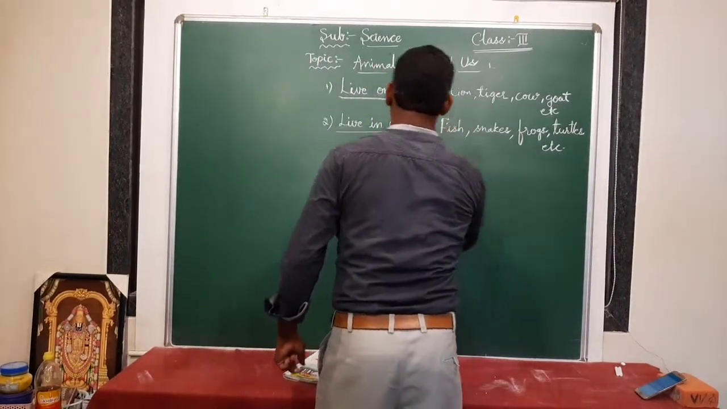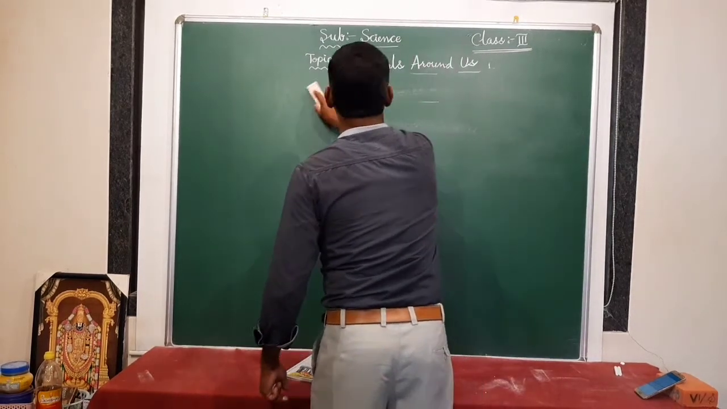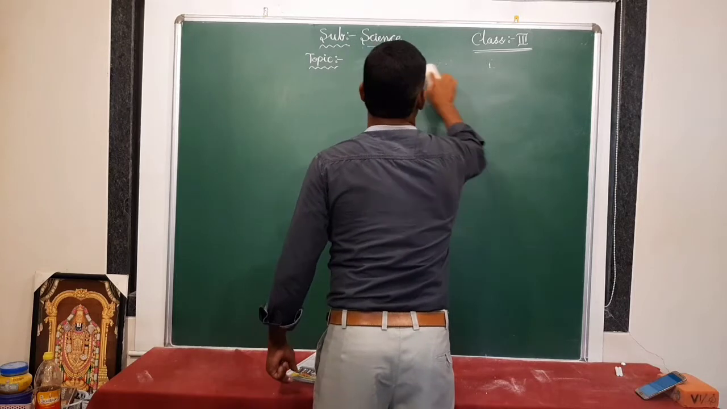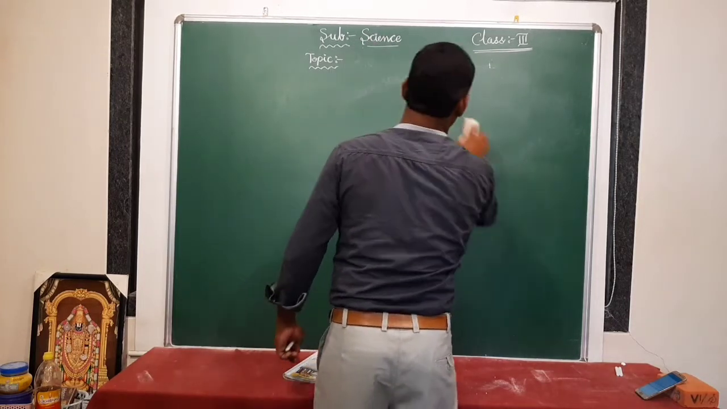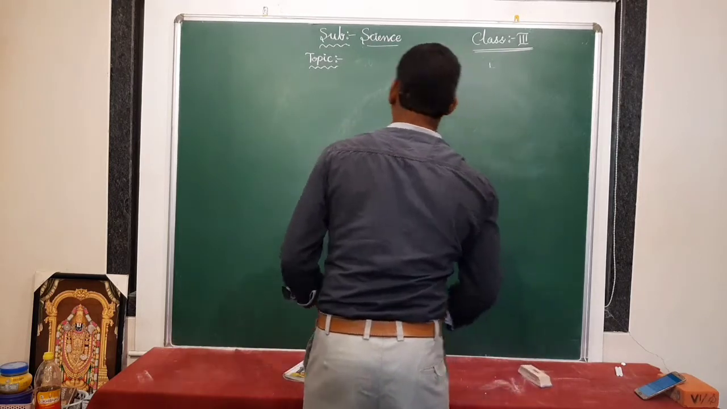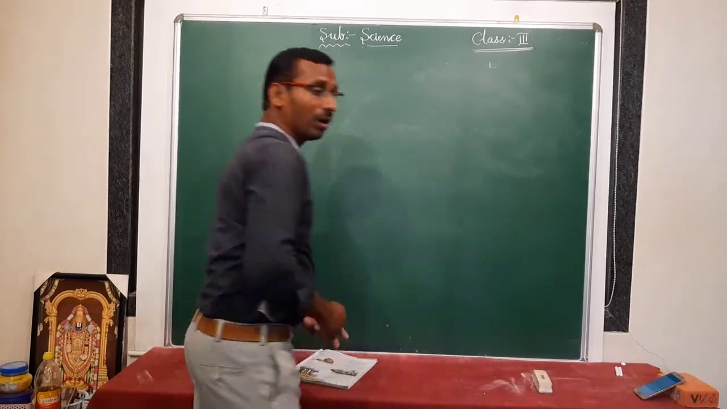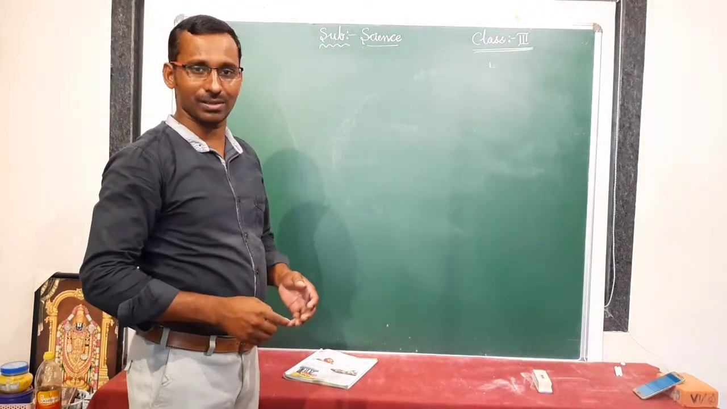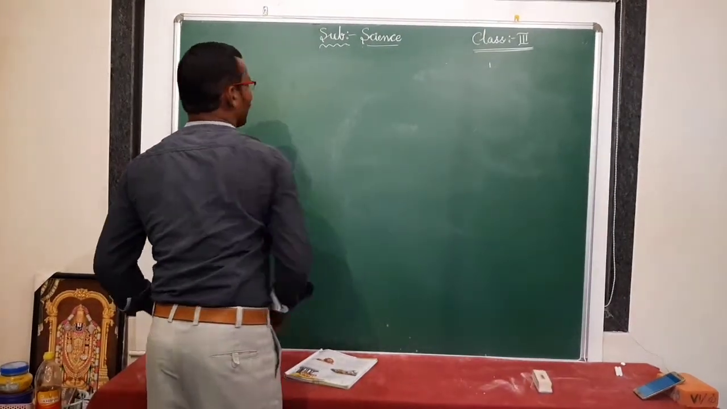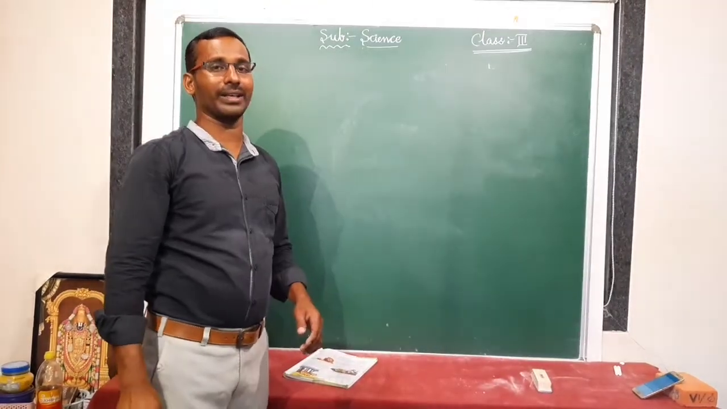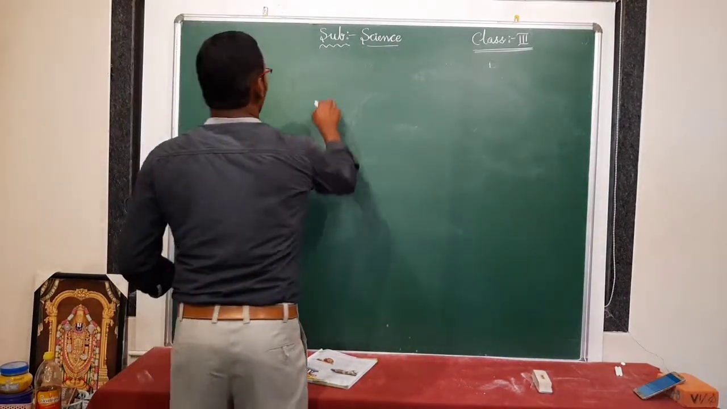We are now discussing animals. All the animals live in different places. Do all animals live in the same place? No. Some animals live only in forests. Such types of animals are called wild animals.